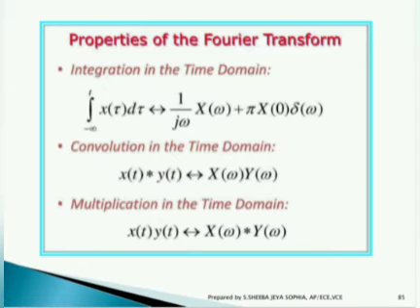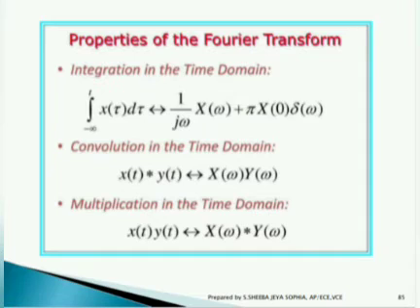Integration in time domain, integral from minus infinity to t of x of tau d tau, is equivalent to 1 by j omega x of omega plus pi into x of 0 into del of omega in frequency domain. Convolution in time domain, that is x of t convolved with y of t, is equivalent to x of omega into y of omega in frequency domain. Multiplication in time domain, x of t into y of t, is equivalent to convolution of x of omega and y of omega in frequency domain.